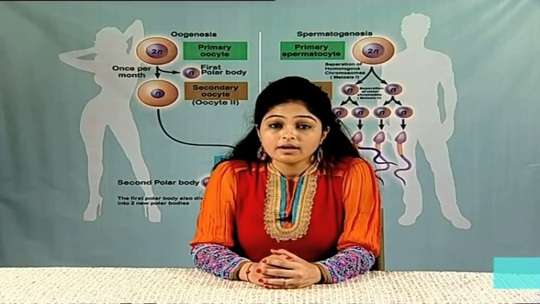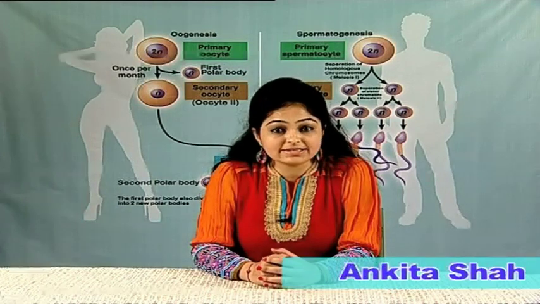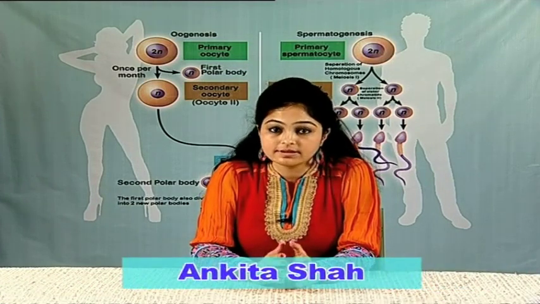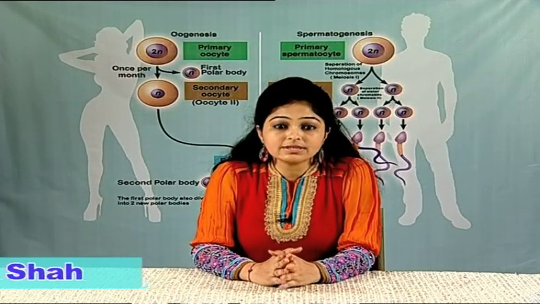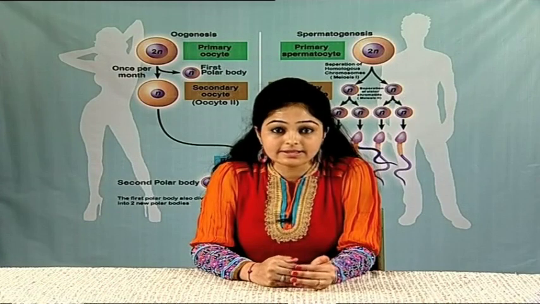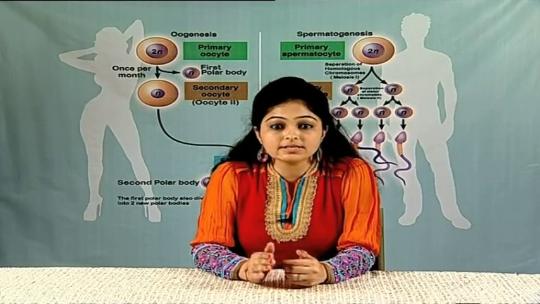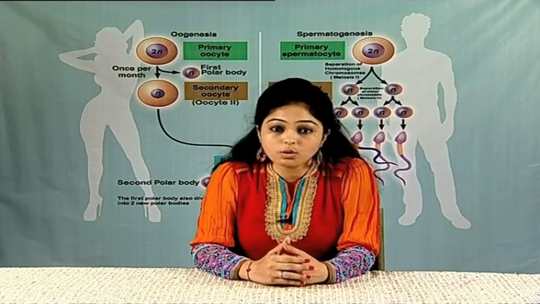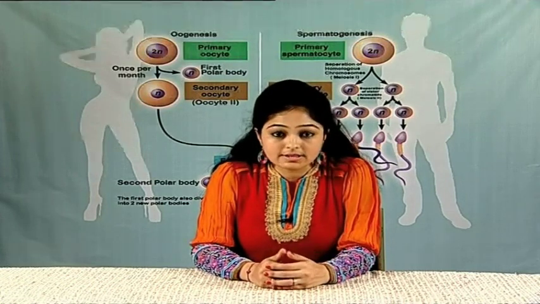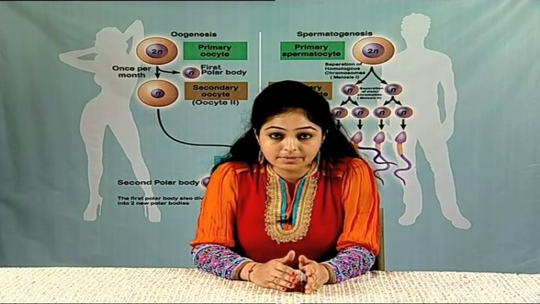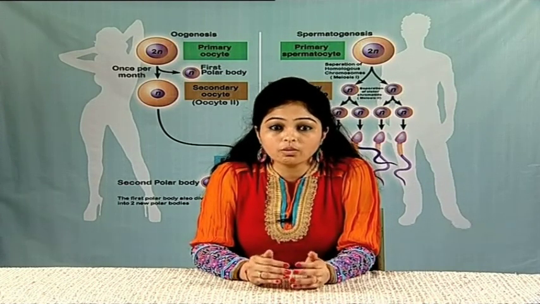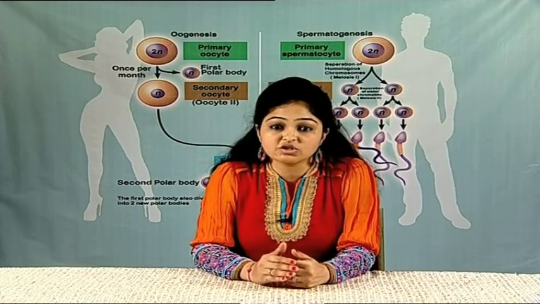Now, we would summarize the entire session that we have talked on gametogenesis. Gametogenesis occurs in both the sexes and is of two types, that is, spermatogenesis and oogenesis. Spermatogenesis occurs in male gonads, that is testes, while oogenesis occurs in female gonads, that is ovaries. These gonads develop from undifferentiated gonad during the embryonic development. Later, it divides into ovary and testes depending on the genetic sex.